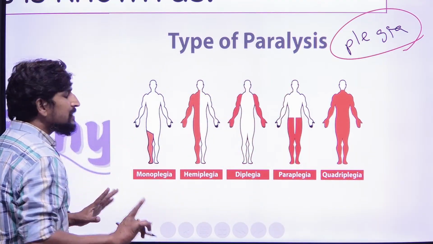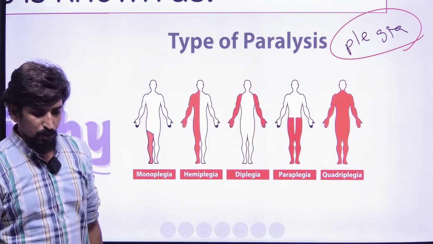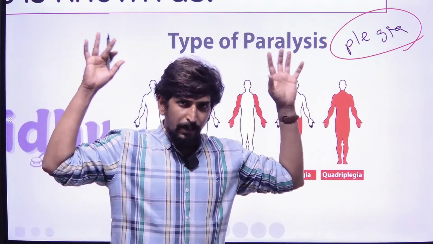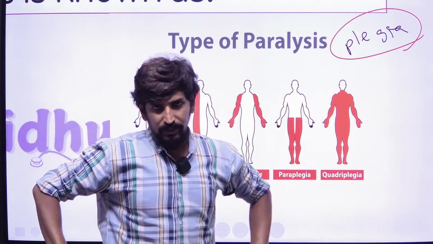We have two upper extremities and two lower extremities.